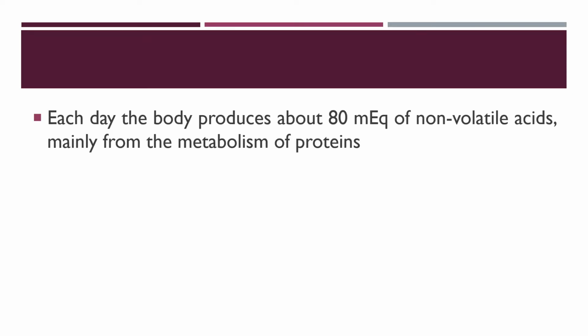Each day, the body produces about 80 milliequivalents of non-volatile acids, mainly from the metabolism of proteins. These acids are called non-volatile because they are not carbonic acid and therefore cannot be excreted by the lungs. For example, they may be keto acids or lactic acids, but they are not carbonic acid, because carbonic acid, when converted into H2O and carbon dioxide, can be excreted via the lung.